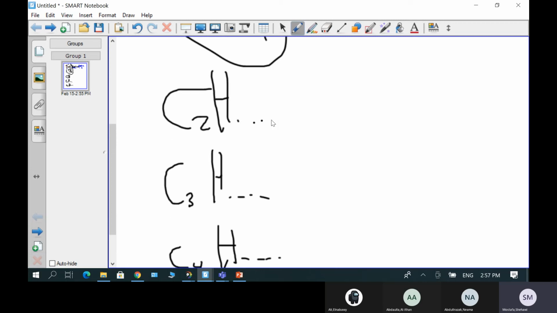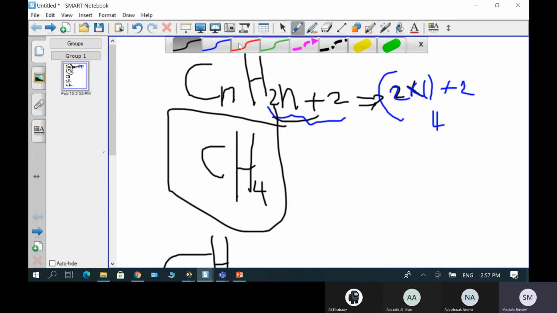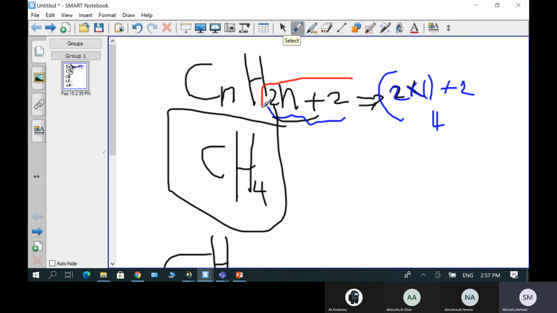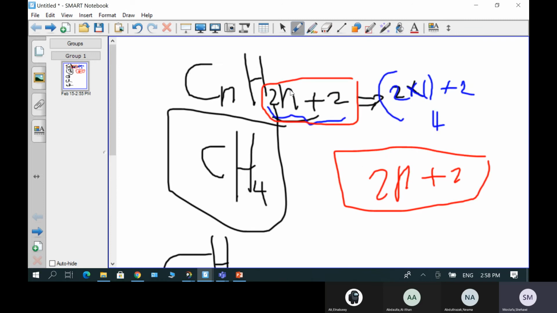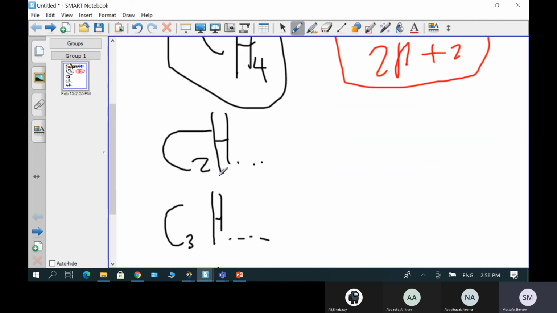Let's take the first one, Abdul Razak. Answer the first one. If we have to apply this equation, the number of hydrogen equals 2n plus 2. This is the equation for alkanes to find the number of hydrogen atoms. So what's the number of hydrogen atoms here, Abdul Razak? 1. No, why 1? You have now, this is n.